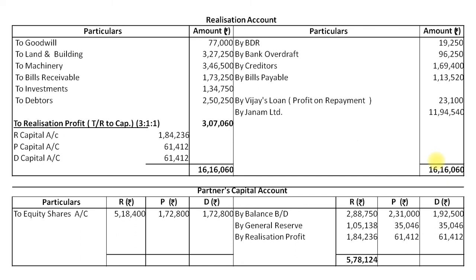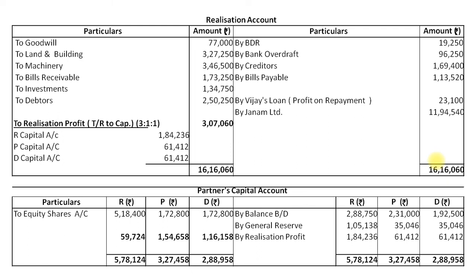Our capital account credit side total 5,78,124. So the balancing figure on debit side amount to 59,724. Same P's capital account credit side total 3,27,458. So the balancing figure on debit side amount to 1,54,658. D's capital account credit side total 2,88,958. So the balancing figure